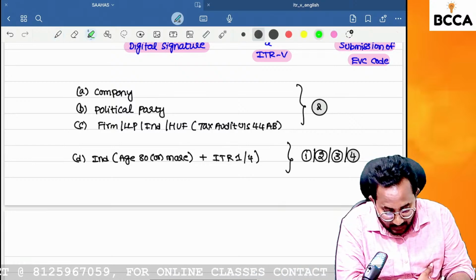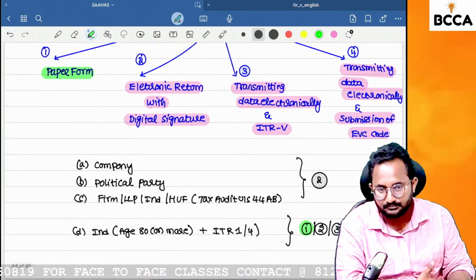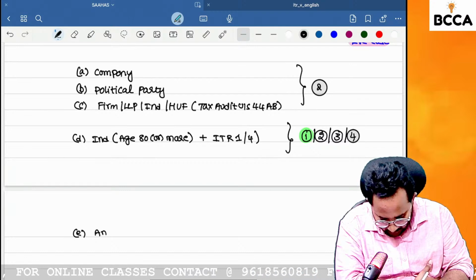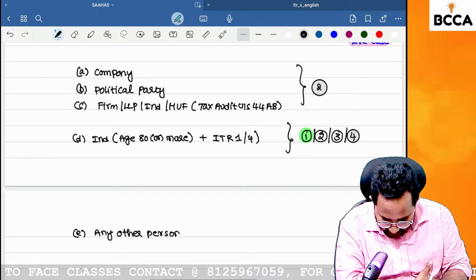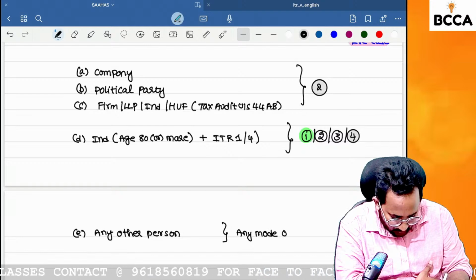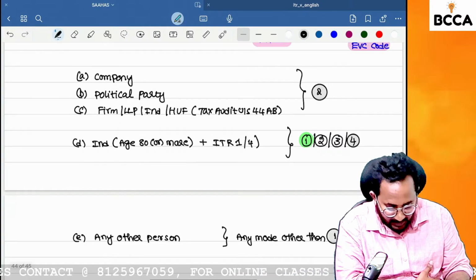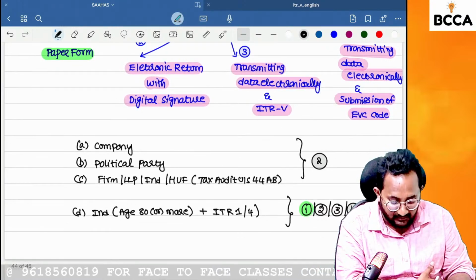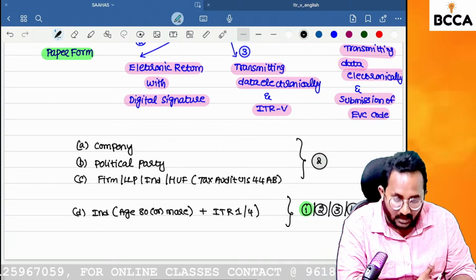Sir, paper form also he can file. In paper form also he can file the return of income. Next, any other person, other than the above four. They can go with any mode, but other than method 1, which is paper. Can you tell me, the paper type of return of income can be filed by whom? An individual who is 80 years of age and wants to file ITR 1 or ITR 4.